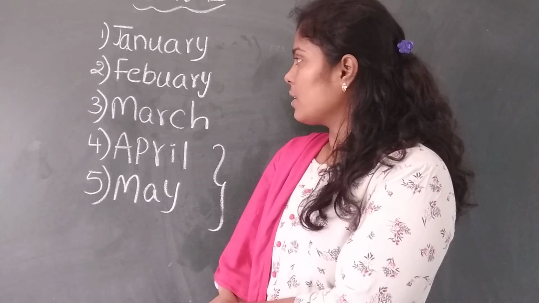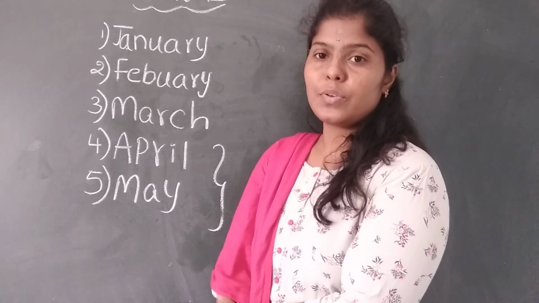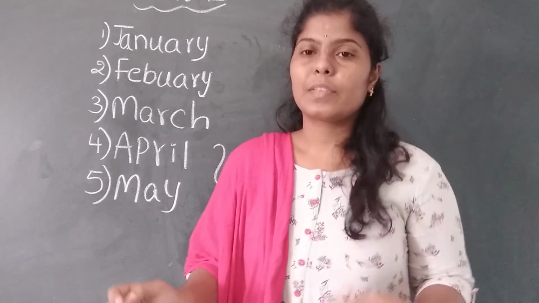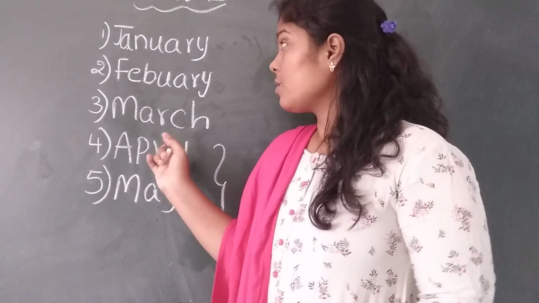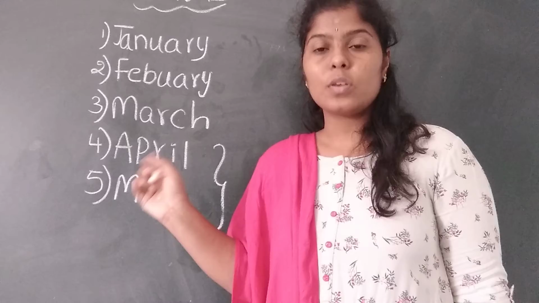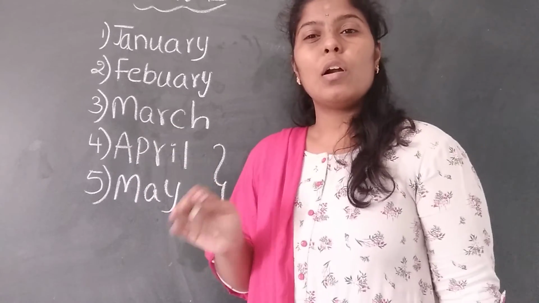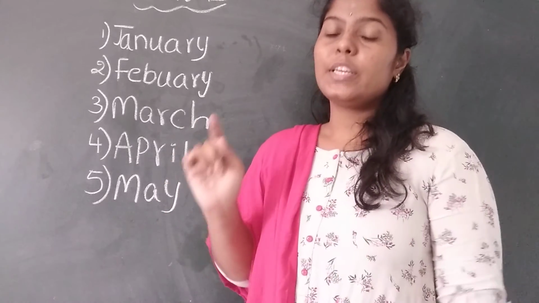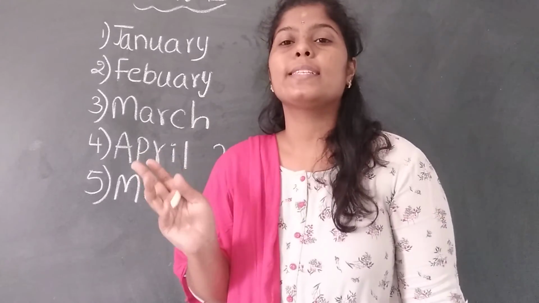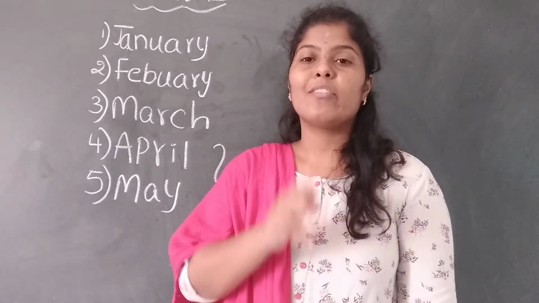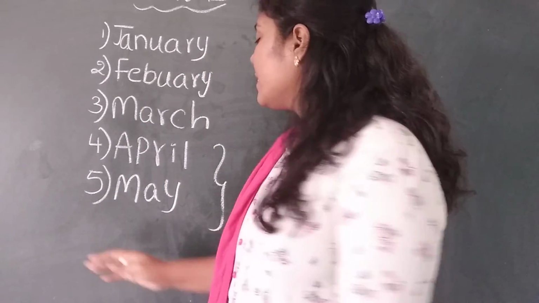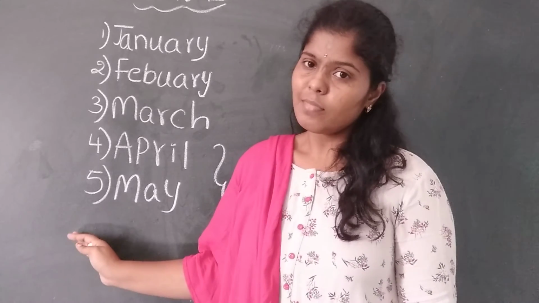So coming to your homework today, children. All of you open your pencil time books, like you do daily, right? Take one page, divide that page into 2 parts. Write 1 month on one side, write another month on the other side. Like that, write all these 5 months, children.